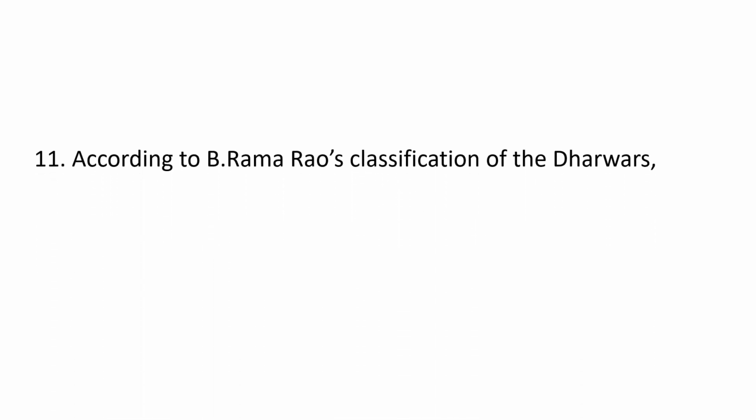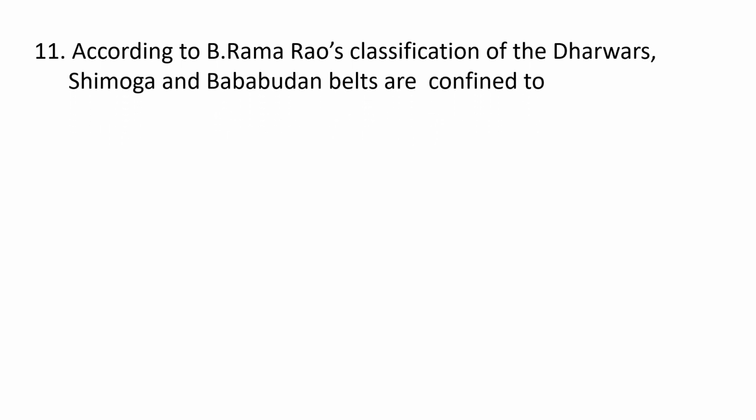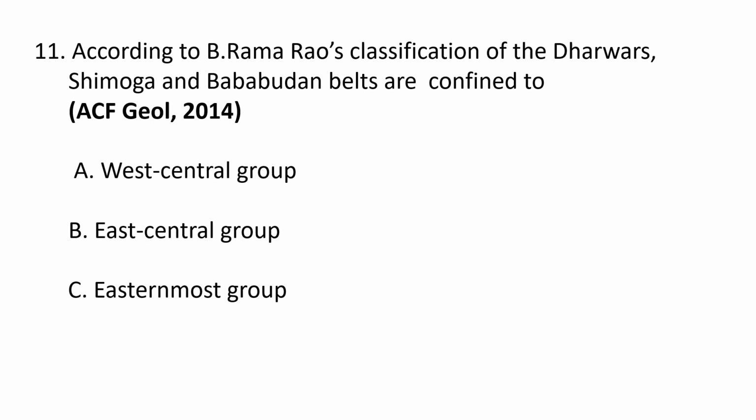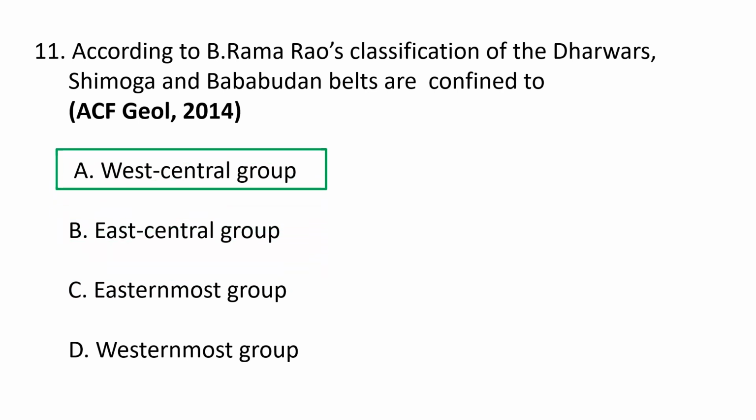Next question. According to B. Ramarao's classification of the Dharwars, Shimoga and Baba Budan belts are confined to. Choices are A. West Central Group, B. East Central Group, C. Easternmost Group, D. Westernmost Group. So the correct option is, according to Ramarao's classification of the Dharwar, Shimoga and Baba Budan belts are confined to West Central Group. A is the correct option.